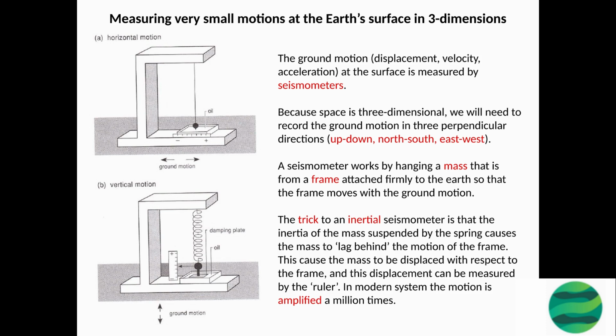The trick of an inertial seismometer is that the inertia of the mass suspended by the spring causes the mass to lag behind the motion of the frame. This causes the mass to be displaced with respect to the frame, and this displacement can be measured by a ruler. In modern systems, the motion is amplified 1,000,000 times.